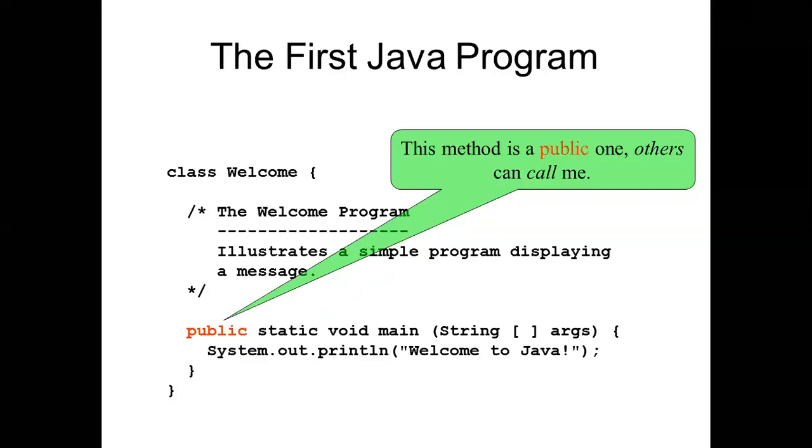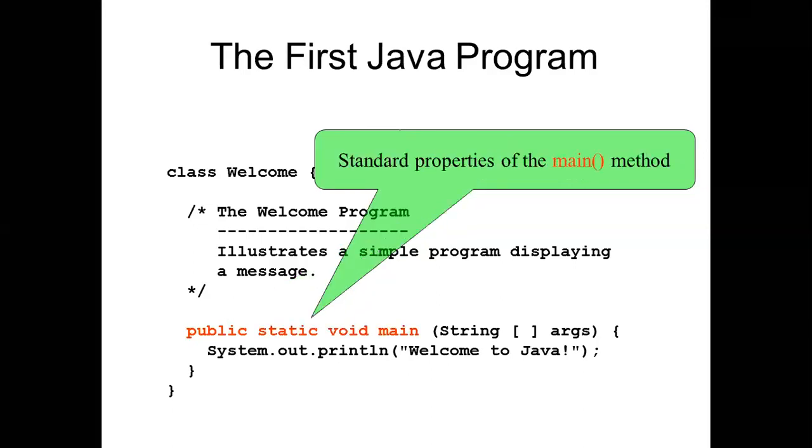What is public? This method is a public one. Others can call me. This is called public. Now we can call from here. So we always mention it as public. This method is a public one. Others can call it.